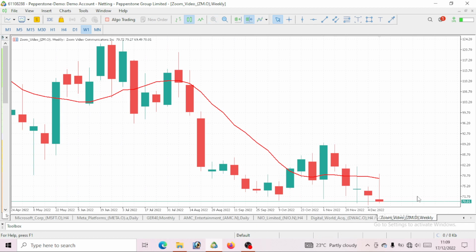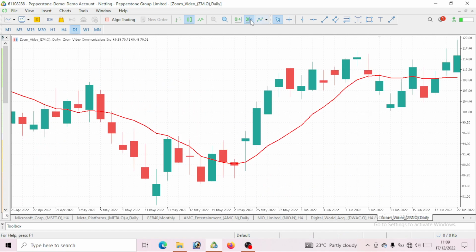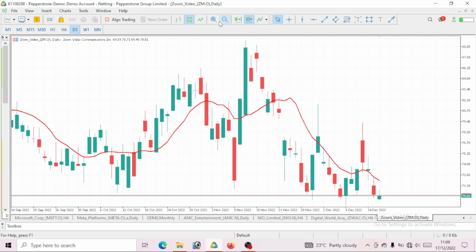So this week that just finished, we opened and closed bearish. So still expect a further drop, right? But before that, I want you guys to notice something. Now let's go to the daily time frame. You see that there's kind of a rejection around this level on this daily time frame.